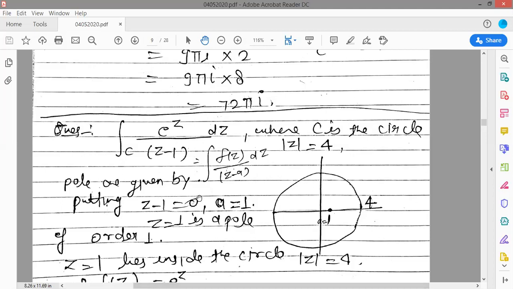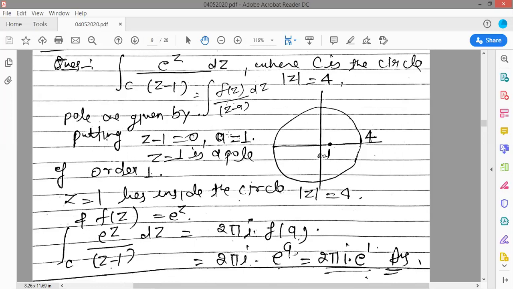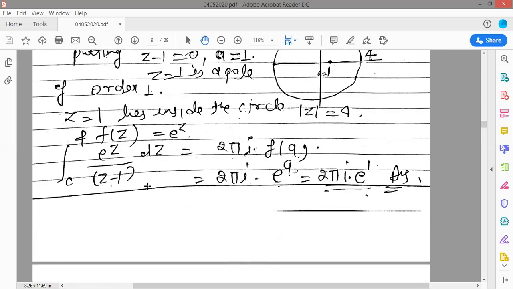So there is another example here: the integral of e to the power z upon z minus 1 dz, where C is the circle mod z equals 4. You compare your given integral with the integral of f(z) upon z minus a dz. Then you get f(z) equals e to the power z, and z minus a equals z minus 1. So a equals 1 is your singular point. So z equals 1 is a pole of order 1.